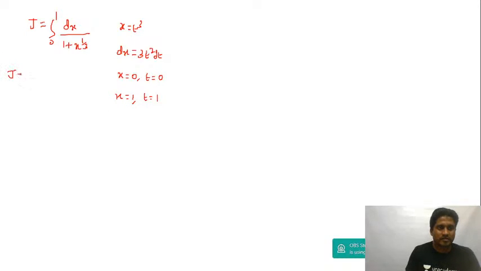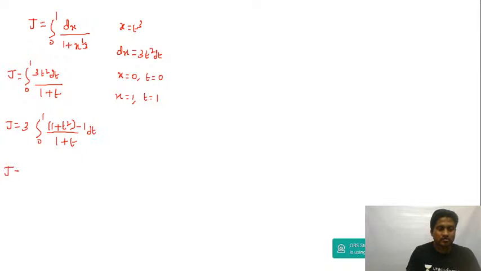So J is equal to the integration from 0 to 1 of 3t square dt divided by 1 plus, if I substitute x is equal to t cube, it will be t. 3 is a constant, I'll take it outside: integral 0 to 1 of t square divided by 1 plus t. So follow carefully. The numerator t square can be written as t square minus 1 plus 1. I'm subtracting 1 and adding 1.